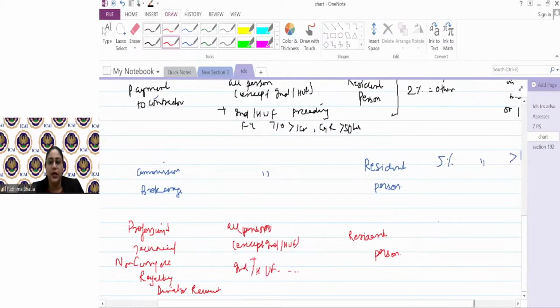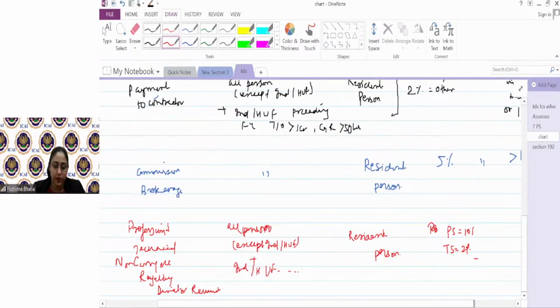Now, next is the rate. Rates, my friend, are very interesting here, because of which a lot of litigation happens at a lot of higher levels. Let's understand the rates. When payment is made to a professional, it is 10%: for professional services 10%, for technical services 2%. So if I am making payment for professional services, I will deduct TDS at the rate of 10%. If I'm making payment for technical services, I will deduct TDS at the rate of 2%.